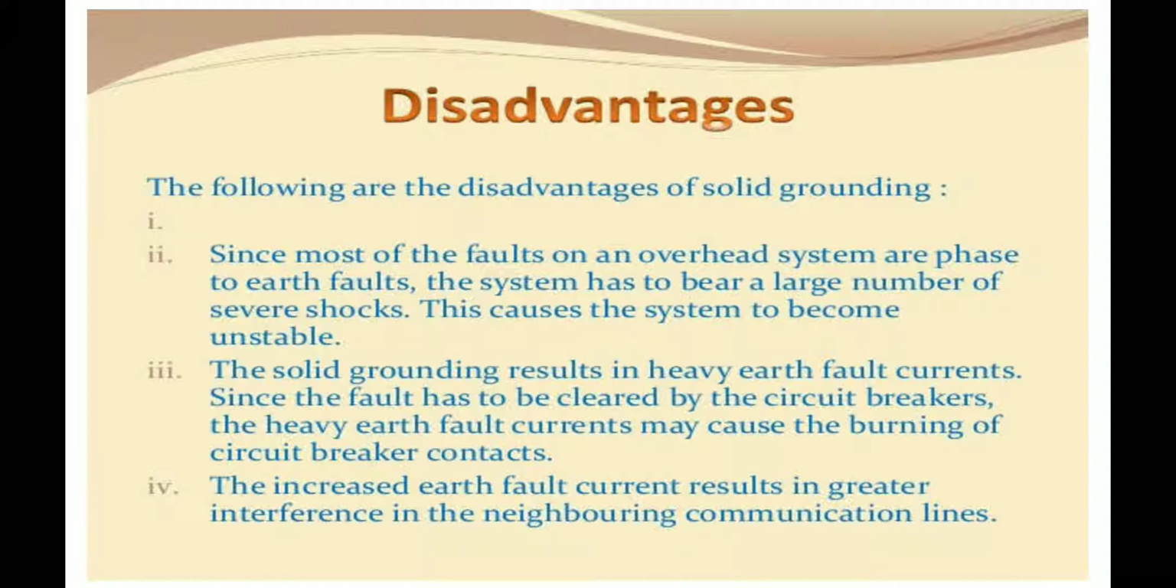That isolates the faulty system from the rest of the healthy system. During such a fault, the circuit breaker has to operate first and initially experiences a huge amount of fault current. Due to this, there may be a chance of burning of the circuit breaker contacts. That is also one disadvantage. The increased earth fault current results in greater interference in neighboring communication lines, so proper communication is not achieved between neighboring transmission lines, due to the increased earth fault current itself. These are the disadvantages of solid grounding.